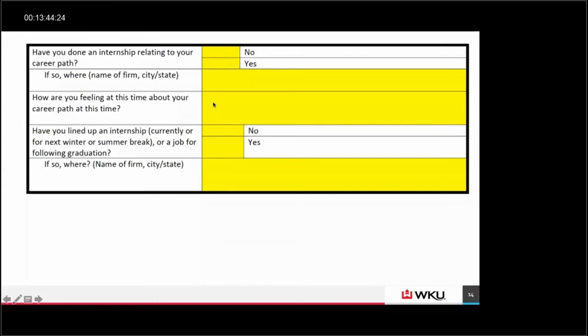Ask them how they feel about their career path. A lot of times they'll say, I'm uncertain, and you know that you can have a conversation about that. Have they lined up an internship or a job for following graduation? And if so, where? And if they haven't, that's something that you can help them tackle later.